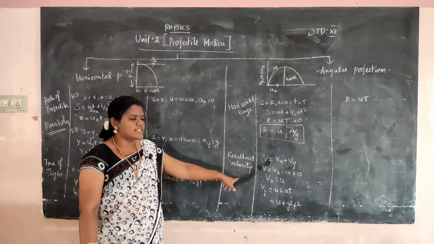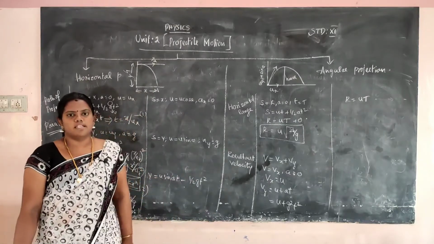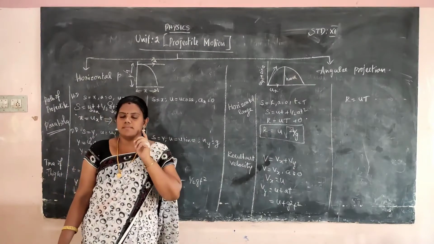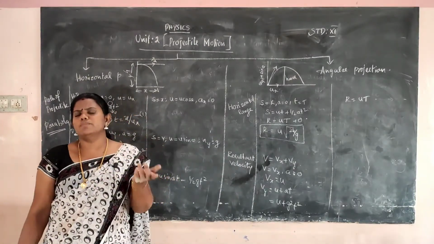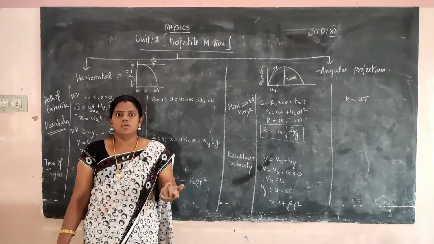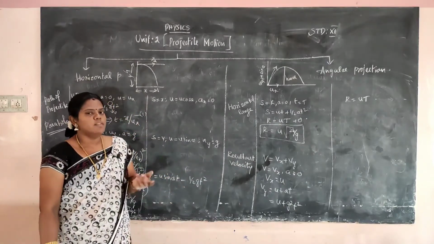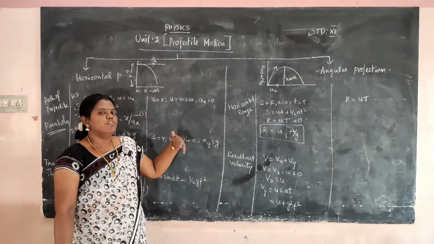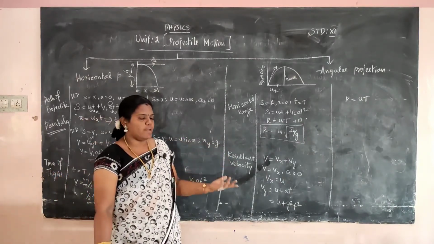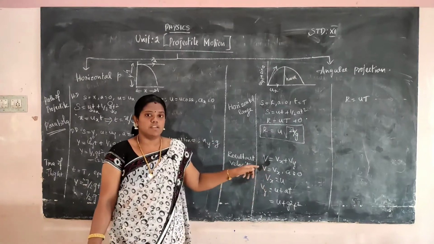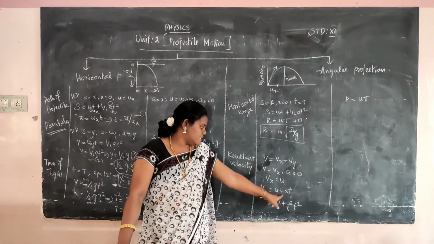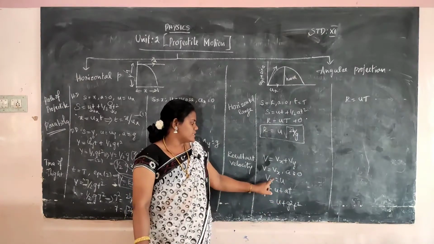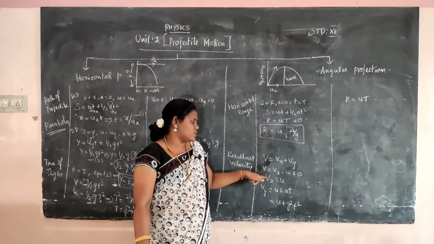Now we will go for resultant velocity. What is the meaning of resultant velocity? The projectile is a particle having some velocity, falling from a starting point to a finishing point. How to calculate the velocity? Total velocity is equal to velocity in the x-axis plus velocity in the y-axis. First we calculate the velocity in the x-axis. We consider the first equation of motion, v is equal to u plus at. Substitute u for ux, and a is equal to 0. So vx is equal to u, that is the x direction velocity.